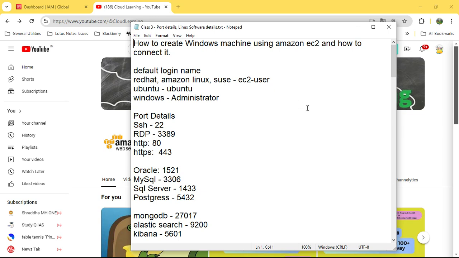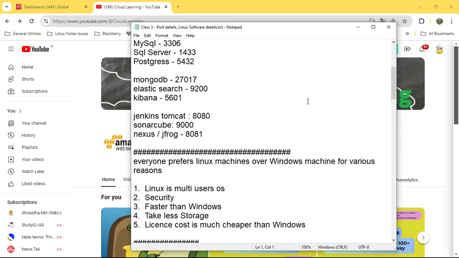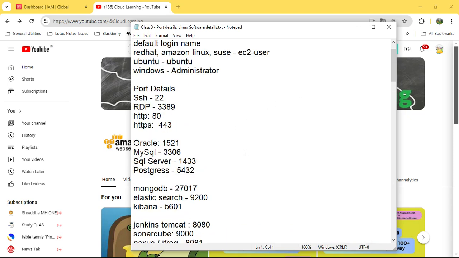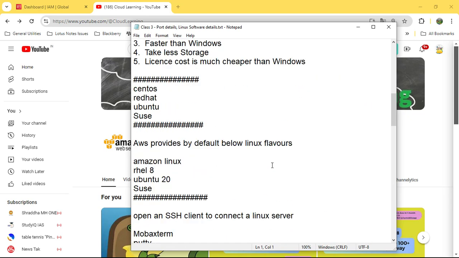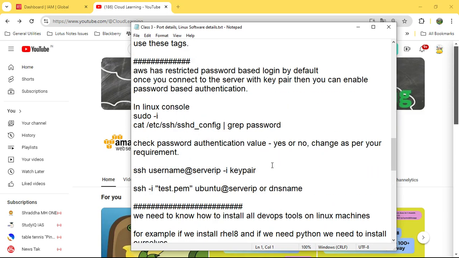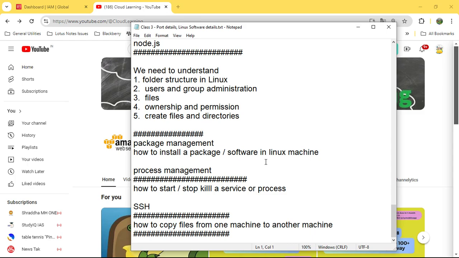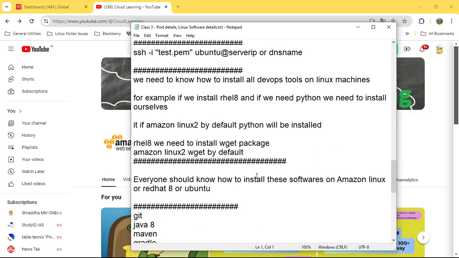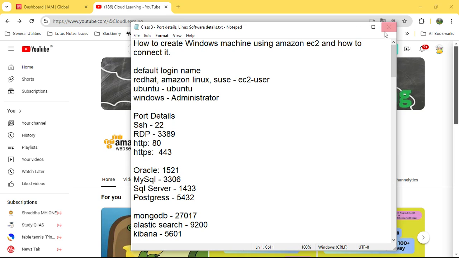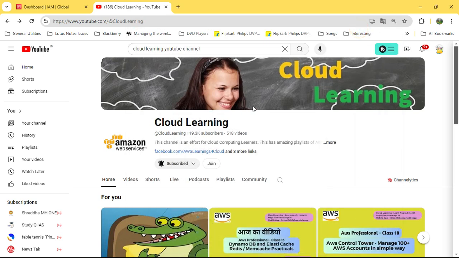So this is class third, and today's agenda is how to create a Windows machine, how to create a Linux machine, and how to connect to them. We will also discuss the common database ports, and how to connect to those Windows and Linux machines. This is the primary objective of this class. If you are new to AWS or new to DevOps, just watch this video and you will learn how you can create a Windows and Linux machine.